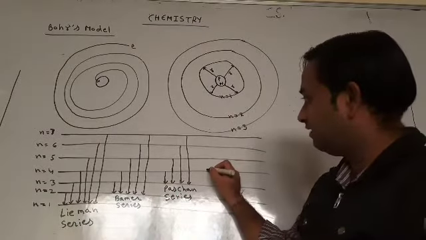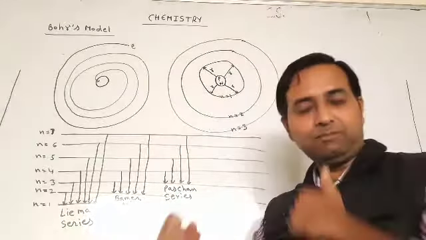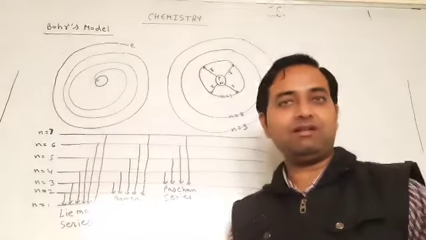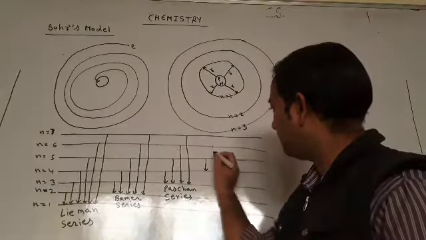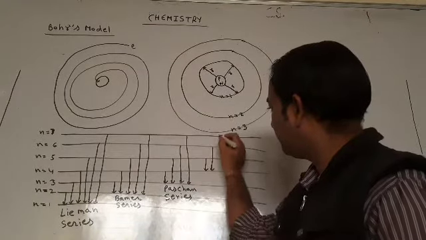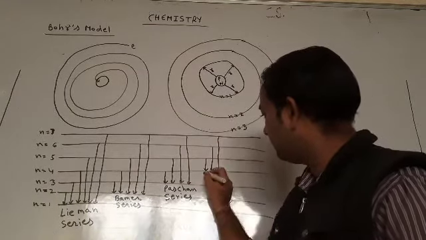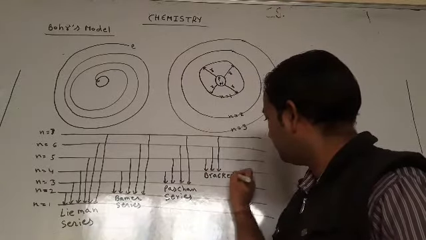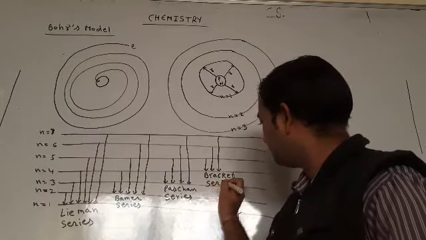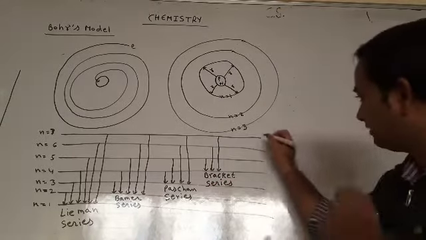If electrons are in the fourth orbit, jump to the fifth, sixth, seventh level, and again come back, then he generates the Brackett series.